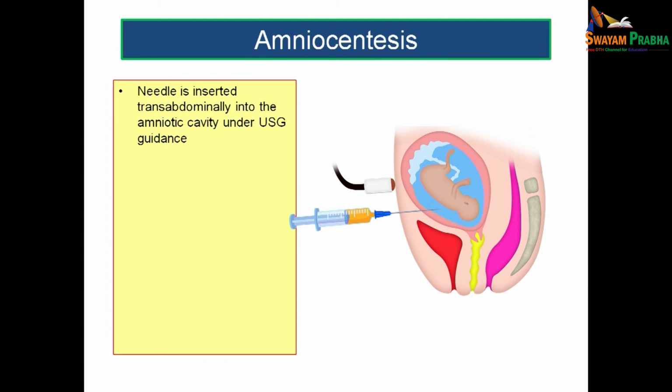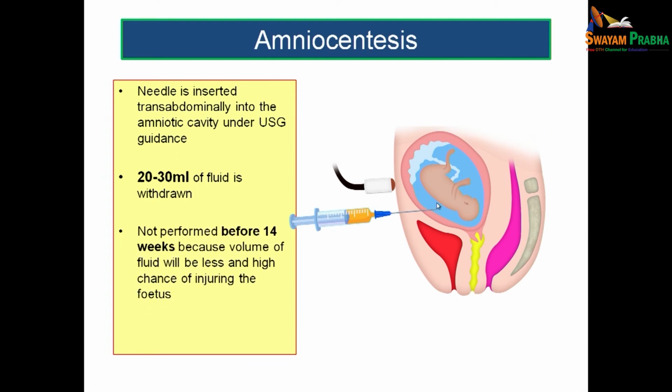And what do you mean by amniocentesis? Here again, this is also an invasive procedure like the chorionic villus sampling. You are going to introduce a needle through the abdomen, that is transabdominally, under the ultrasound guidance. And what are you going to do? You are going to withdraw 20 to 30 ml of fluid, and it is actually not performed before 14 weeks because the volume of liquor will be very less and there will be high chance of injuring the fetus. So, it is not usually advised to do before 14 weeks of intrauterine period.